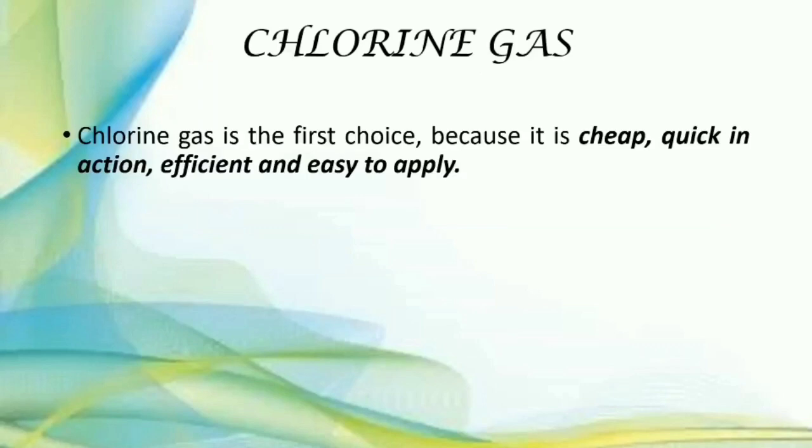When we apply chlorine gas, it is the first choice because it is very cheap, quick in action, efficient, and easy to apply. So at most of the places, chlorine gas is used for chlorination because it is cheap, quick in action, efficient, and easy to apply.